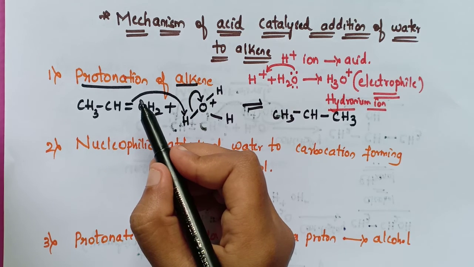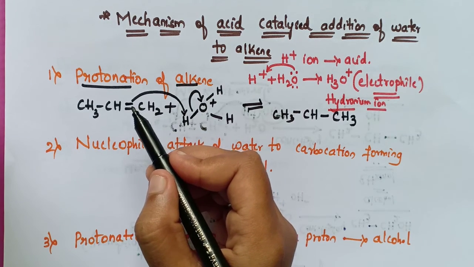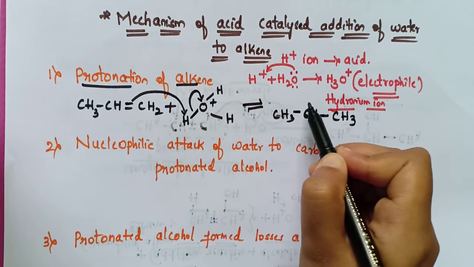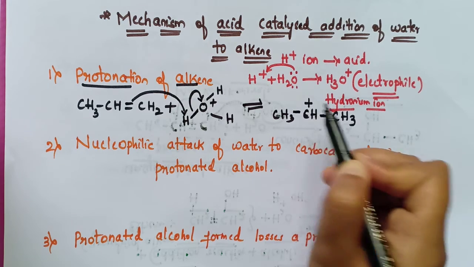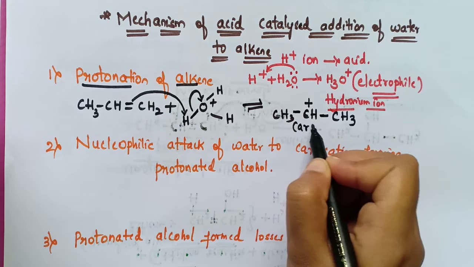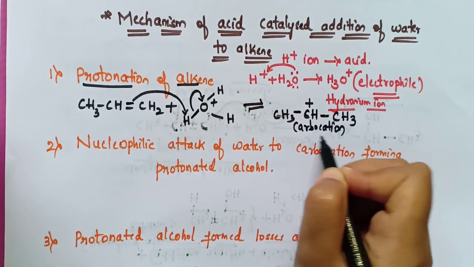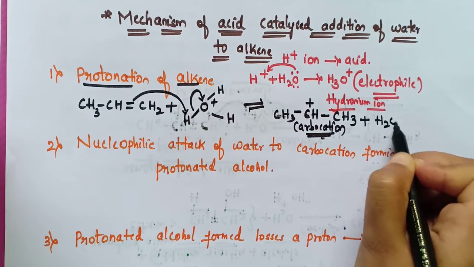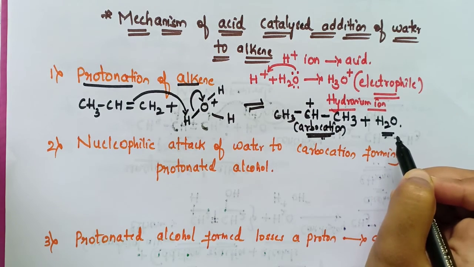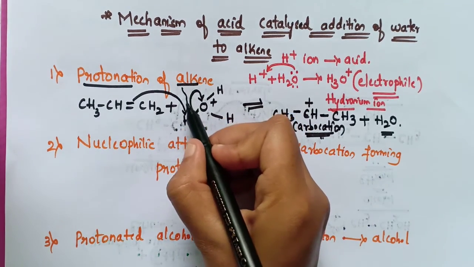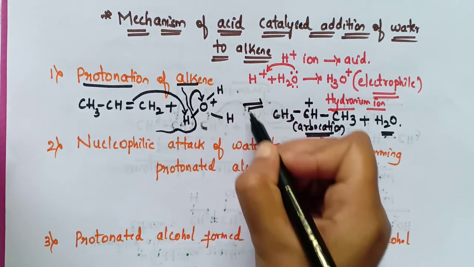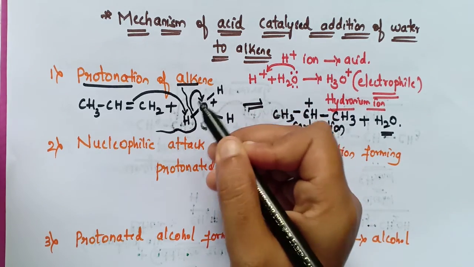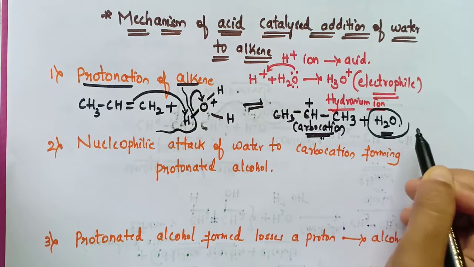So here formation of the carbocation takes place. See here, this carbon is having only 3 hydrogens, so it will get a positive charge, so it is a carbocation here. And water is released. Here this complete thing is converted into a carbocation, and this bond is shifted towards the oxygen, and again oxygen will gain back its electrons and it will become H2O.